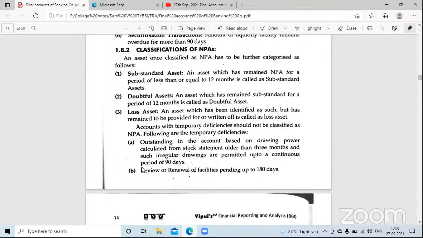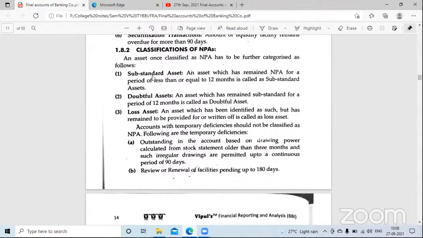When can you say this asset has converted into non-performing assets? 90 days. You will wait for 90 days. Yes or no? Yes, ma'am. Now, if it is converted into non-performing assets, what will happen?